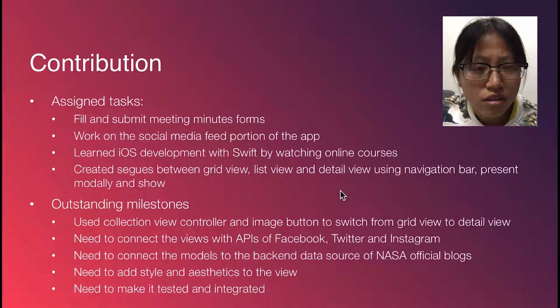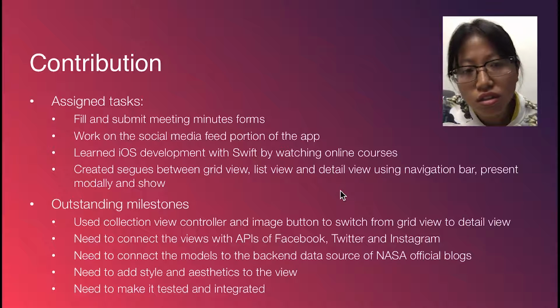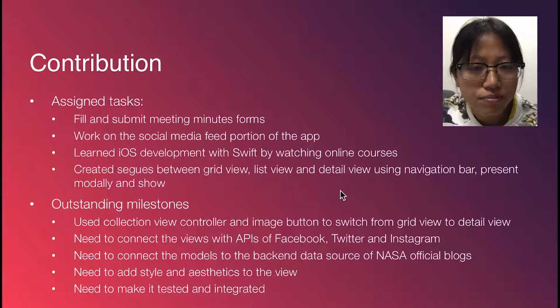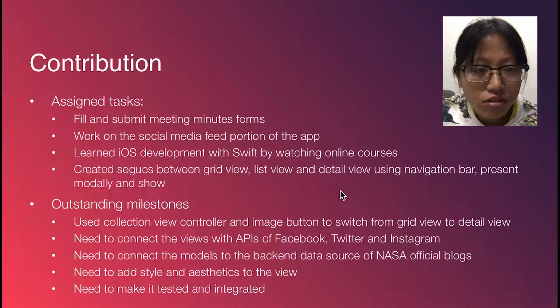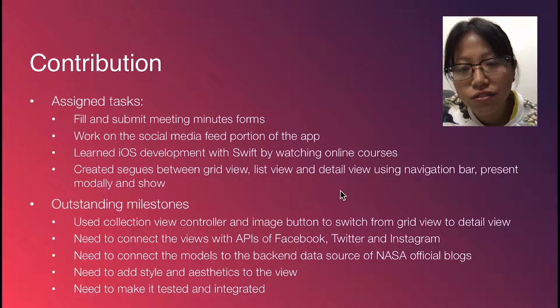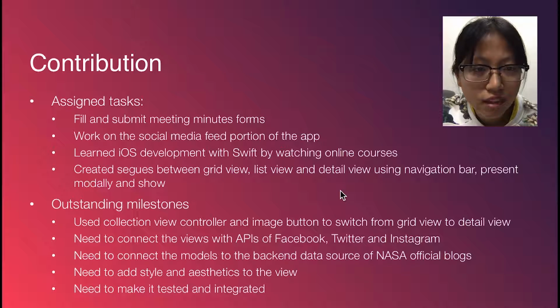By December the 22nd, I need to connect the views with APIs of Facebook, Twitter, and Instagram. I also need to connect the models to the backend data sources of NASA official blogs. And also, I need to add style and aesthetics to the view. Besides, testing and integration should be done by that time.